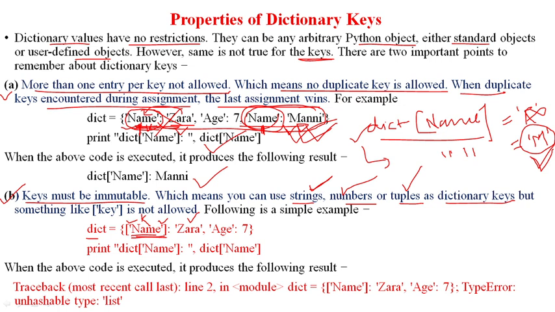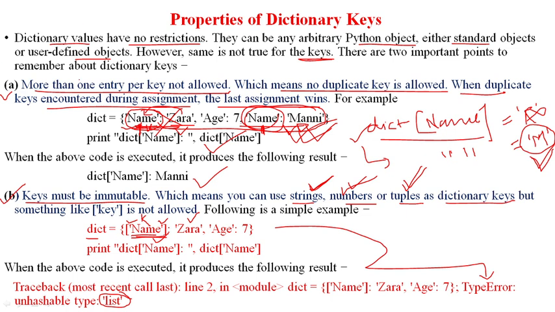As we know that it allows only strings, numbers and tuples as a key, and we are providing a list here, so it will give you a type error, and it will say that list is not allowed. So these are the properties of dictionary keys which we have to remember.